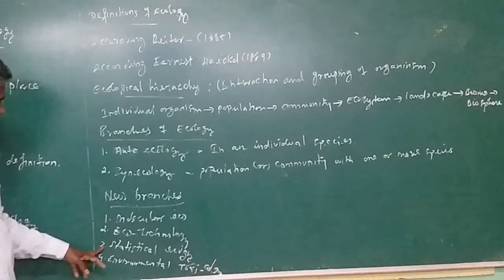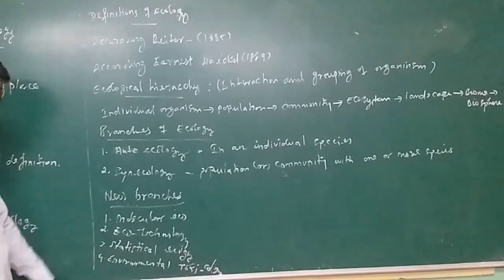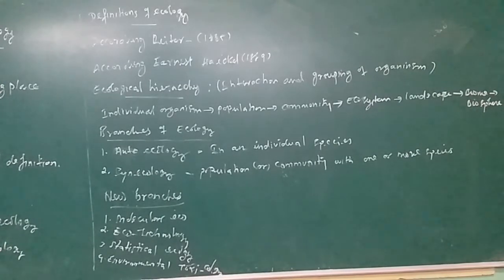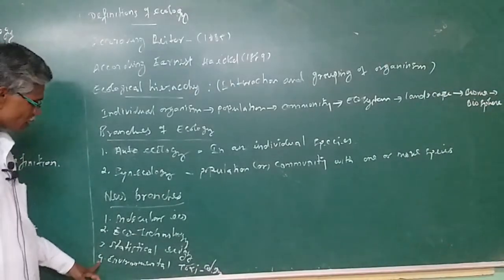Another one, statistical ecology. The last one, a very important one, is environmental toxicology. Some organisms live in a particular place that leads to certain toxic substances in the medium, so the medium becomes a toxic condition. The medium may help one organism succeed or defeat another organism. That is environmental toxicology.